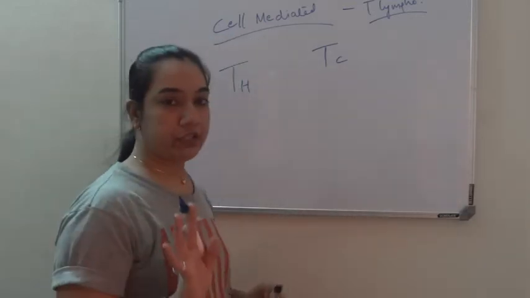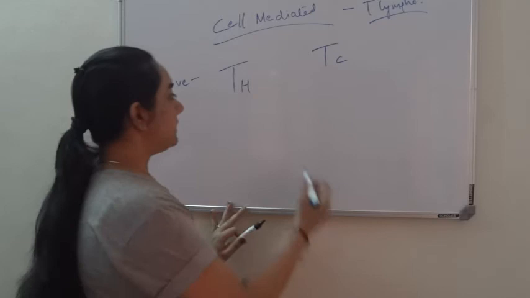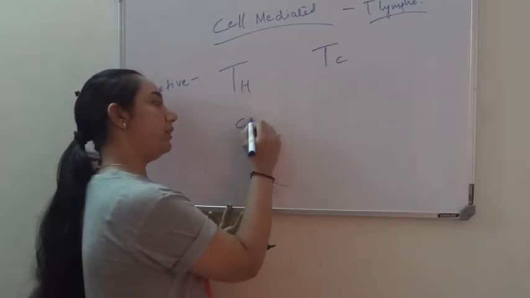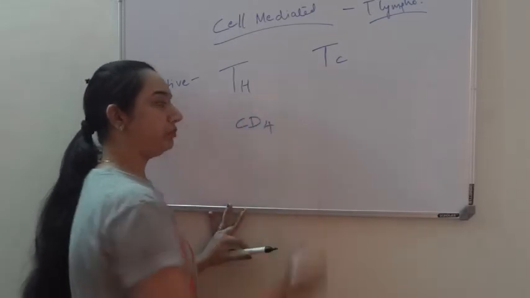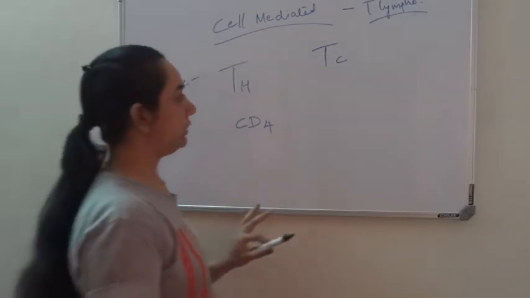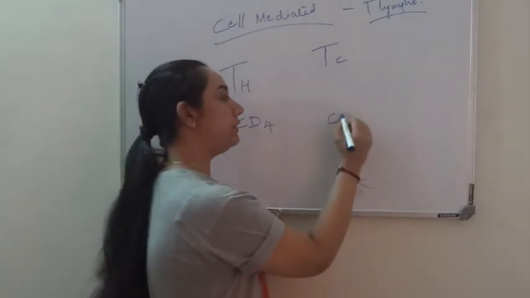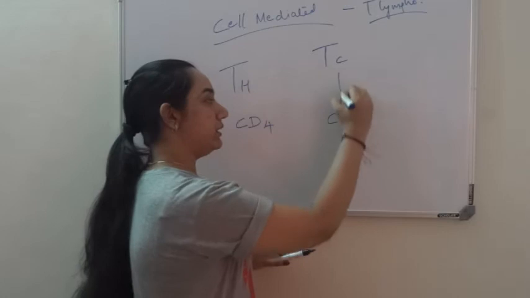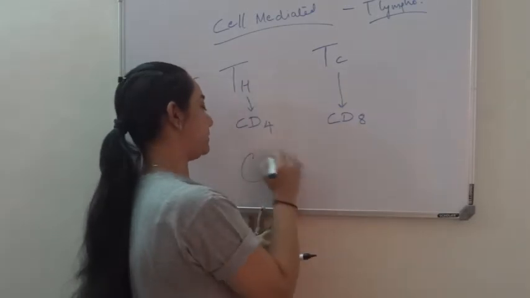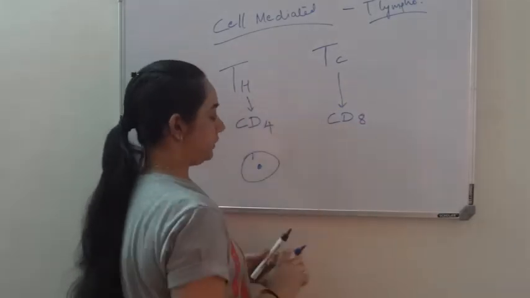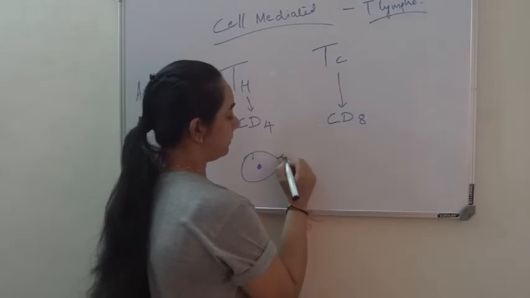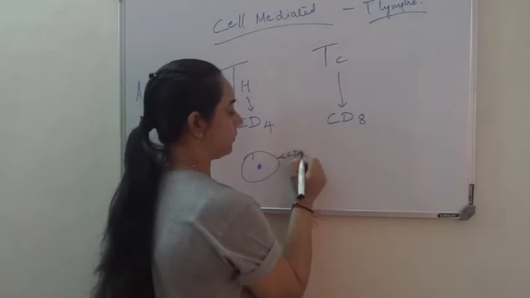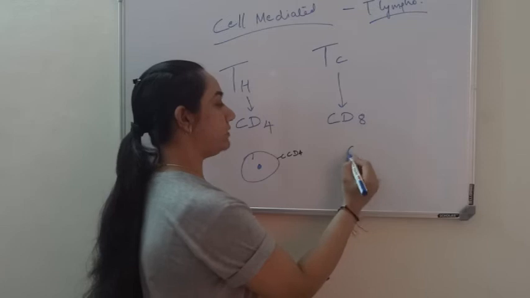Generally, how we differentiate these two types of cell is that T helper cell would have something called CD4 on their surface, CD4 molecule, and TC cell would have CD8 on their surface. Okay, if this is my T cell, it would have CD4, and TC would have CD8.